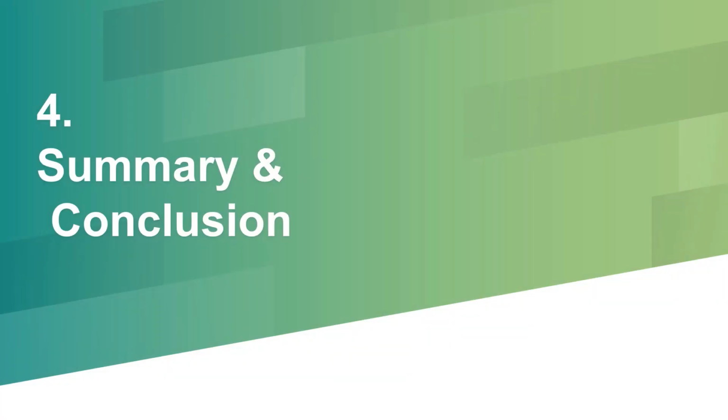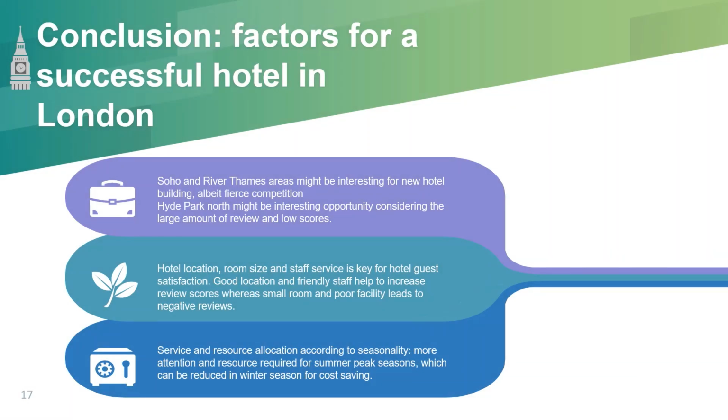In conclusion, the region around Soho and the River Thames are extremely good areas to construct a hotel amid the fierce competition. That being said, Hyde Park North is a location worth considering. All in all, the hotel location, room size, and staff services are key for guest satisfaction. With them, it ensures a high satisfaction score. Additionally, services should be provided based on seasonality, where amenities such as air conditioning during the summer do affect the ratings too.